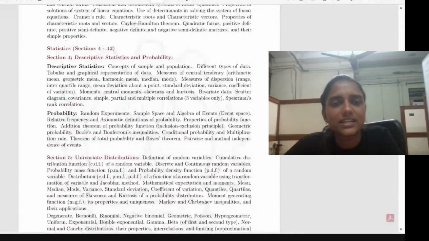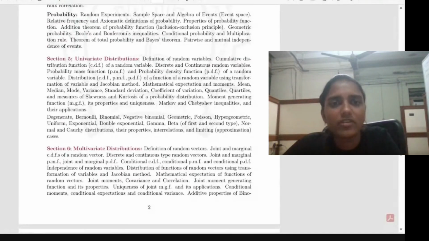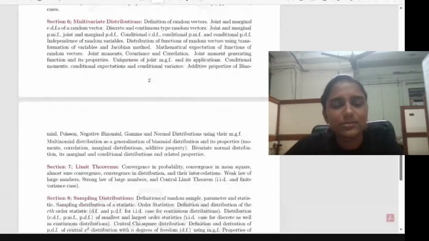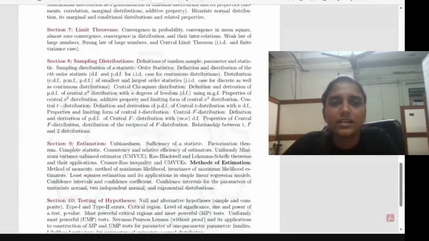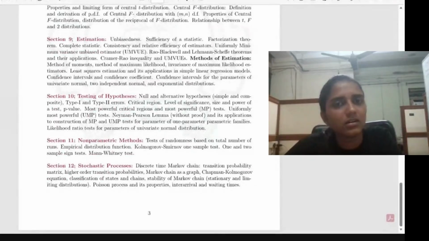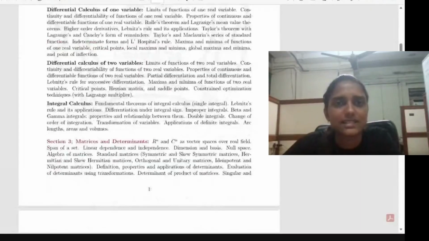Then from statistics, it contains descriptive statistics, probability, univariate distributions, multivariate distributions, then limit theorems, that is, the convergence area in statistics, like convergence in probability and distribution. Then sampling distributions. Then from inference, the theory of estimation and testing of hypothesis. Then non-parametric methods and stochastic processes. So this covers the syllabus of the IIT JAM Mathematical Statistics examination.